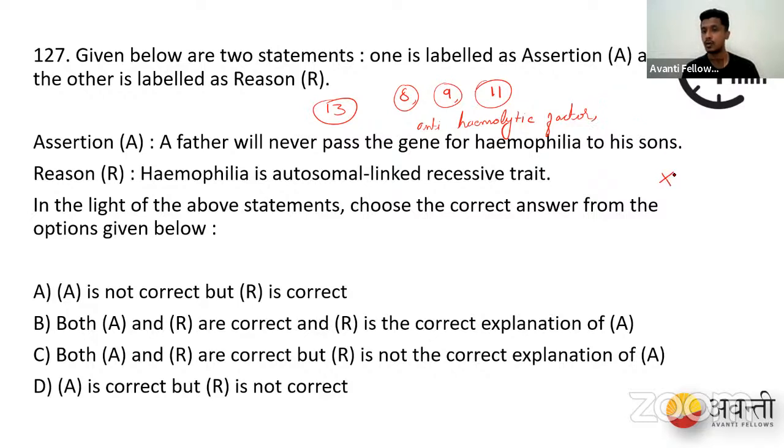It is present on the X chromosome, correct? We have two types of chromosomes: autosomes and sex chromosomes. Sex chromosomes are XX and XY, and autosomes are the rest of the chromosomes that we already know very well. So when we talk about the X chromosome, the genes are present on it, but what kind of allele is this? It is a recessive allele. So hemophilia is a sex-linked recessive disorder. If you know this statement, you can very well solve this question. And the second point to remember is that the gene for hemophilia is present on the X chromosome.